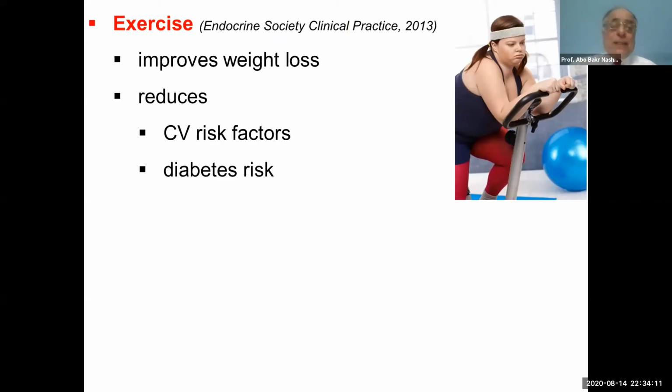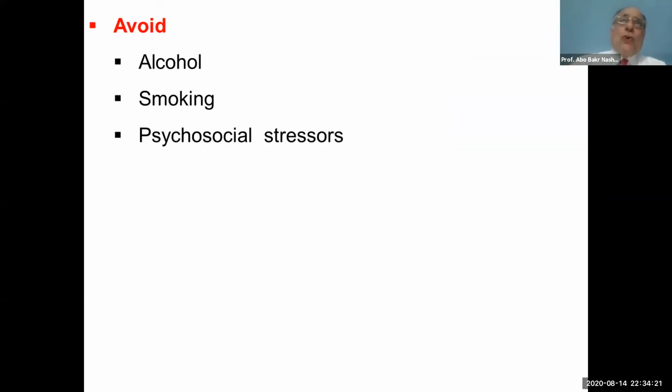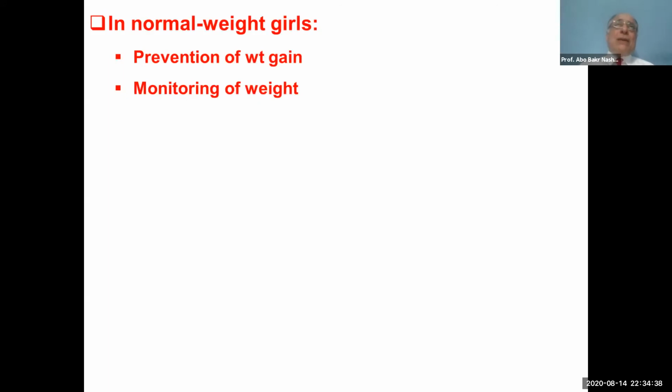It's recommended, according to the ESHRE, to have muscle and bone strengthening exercise 3 times per week. Also, as we mentioned, lifestyle should be the first line treatment. Our girl should avoid alcohol, avoid smoking, and avoid psychological stressors. This was as regards the overweight and obese.